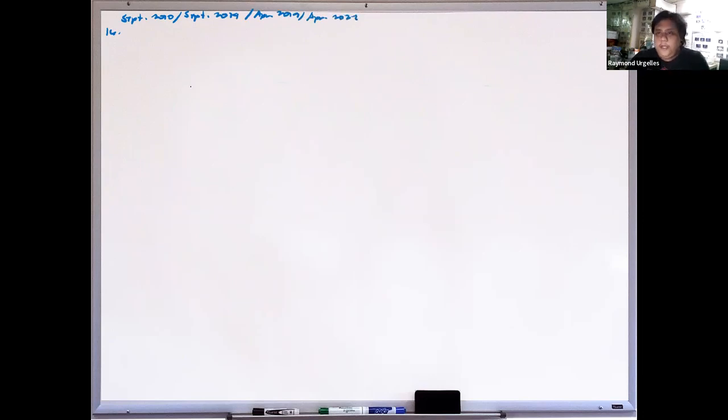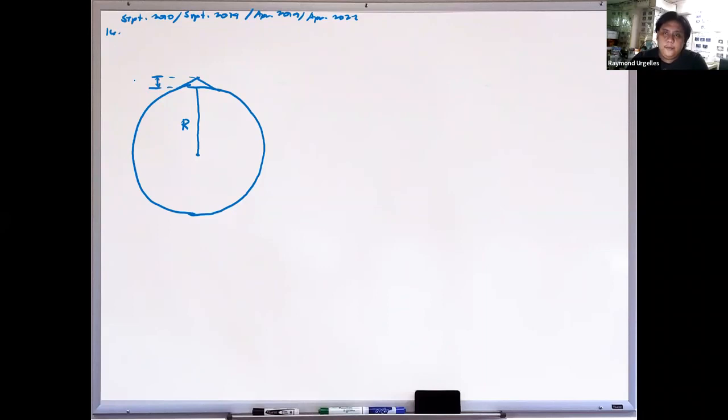Again, let's say this is the Earth, so we have a circle, and this is the radius of the Earth, R. Let's say this is the mountain, this is 3 kilometers, and then we have the transmitter, which is 15 meters. But since all the given values are in kilometers, it is better to convert to kilometers. 15 divided by 1,000 is 0.015